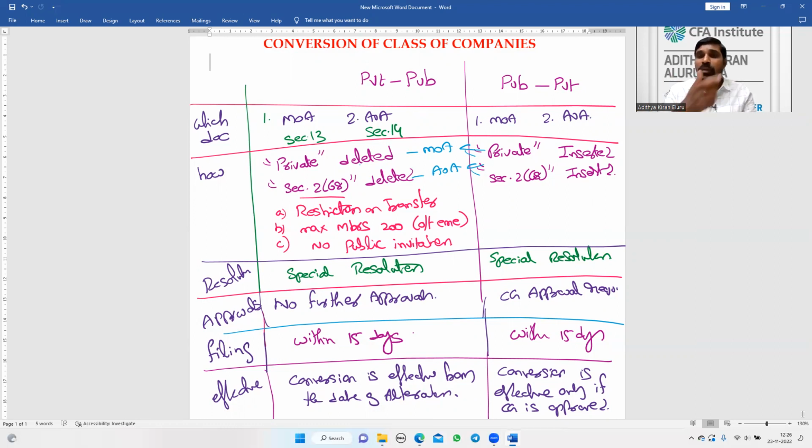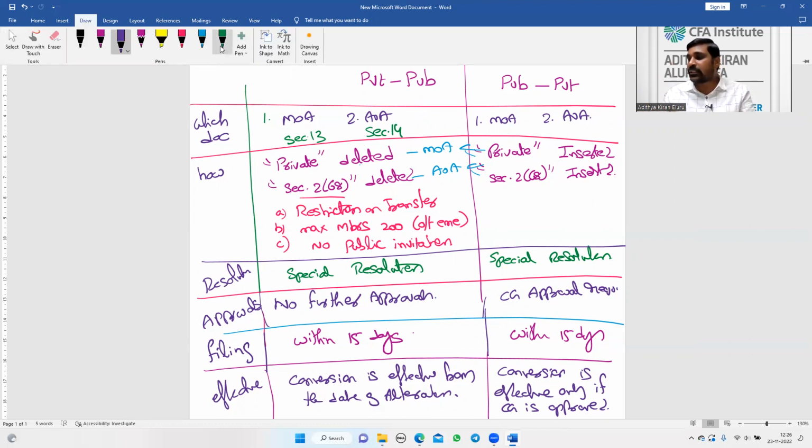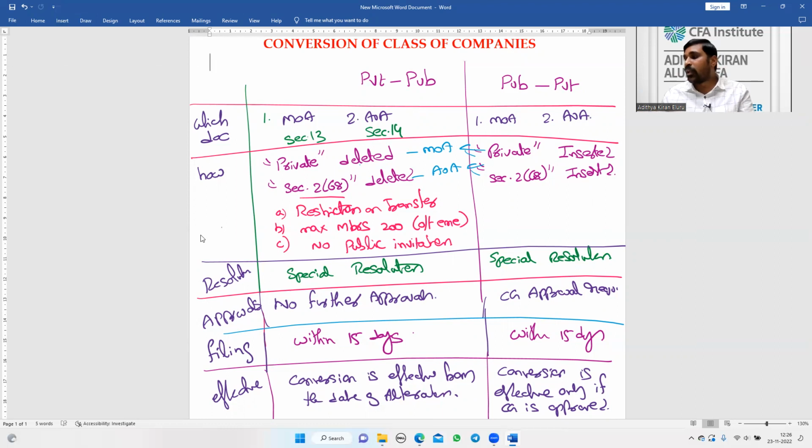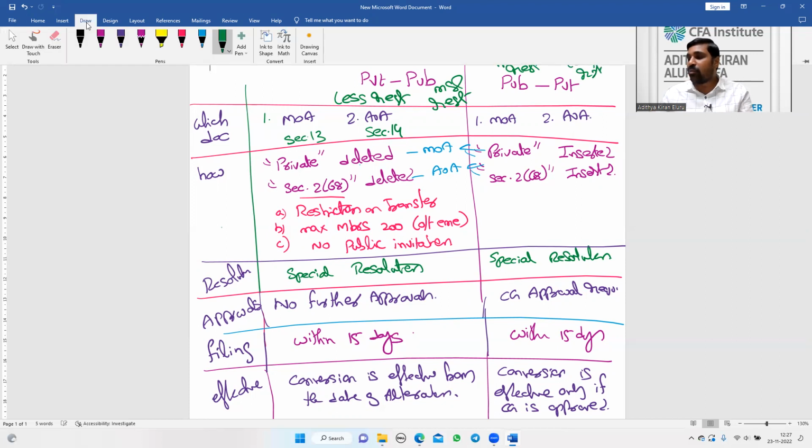It's not that all public company conversions involve fraud. No, but some suspicion will be raised. That is the reason the central government wants to be involved, not the tribunal. Earlier it was the tribunal. Now in the amendment they made, it is the central government, not the tribunal. So private company has fewer restrictions, public company more restrictions. When you are moving from more restrictions to fewer restrictions, people will question.